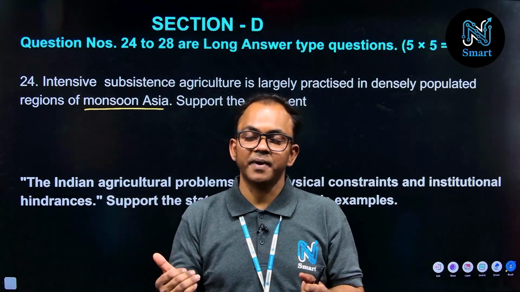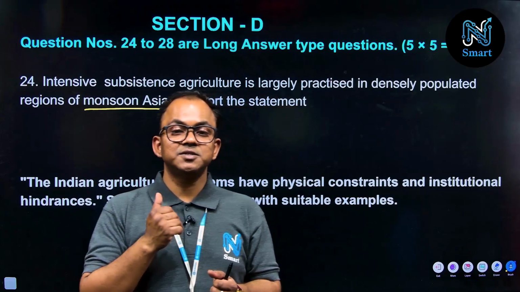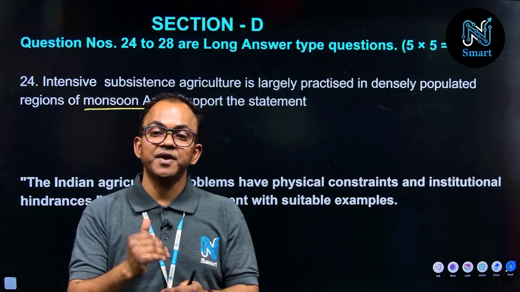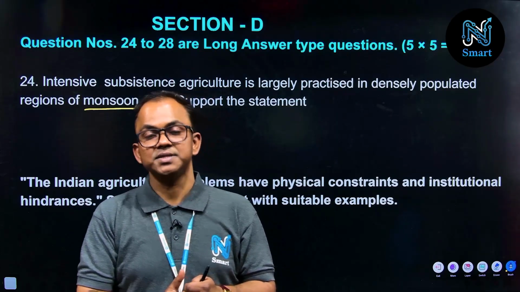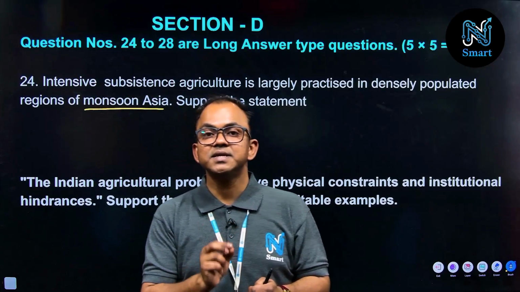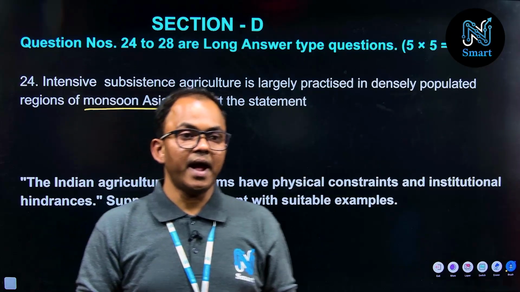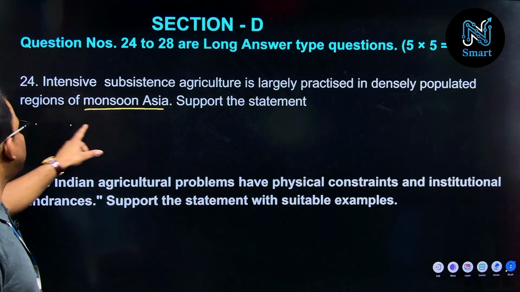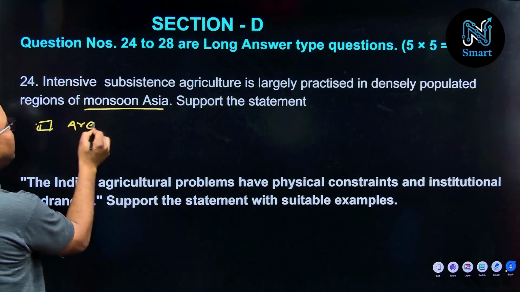What is that practice here? Intensive subsistence agriculture is practiced in a region where population pressure is very high on agricultural land. So in this scenario, the most important practice is intensive subsistence agriculture. You have to elaborate that area specifically, and mention the countries' names. First of all, you should mention their area.